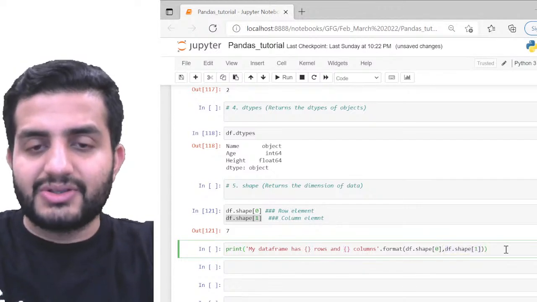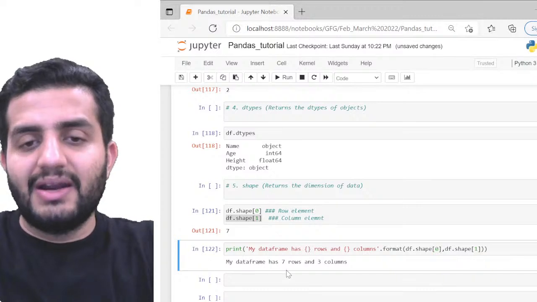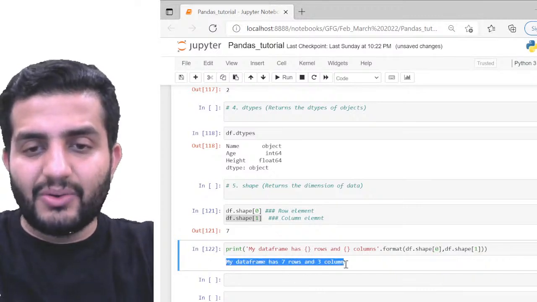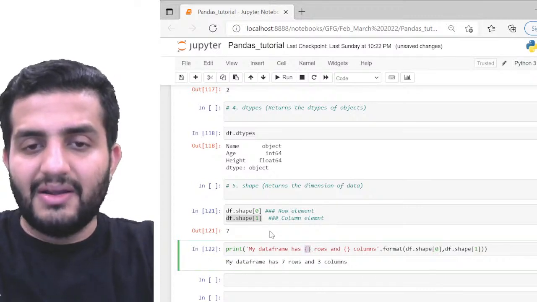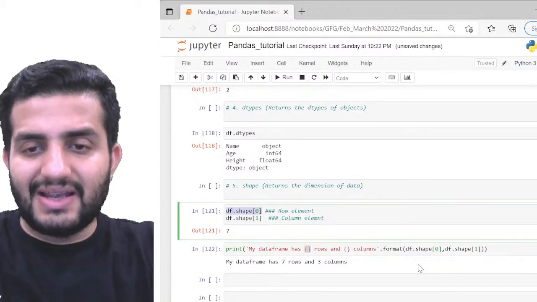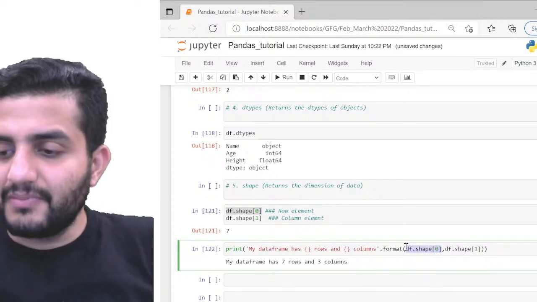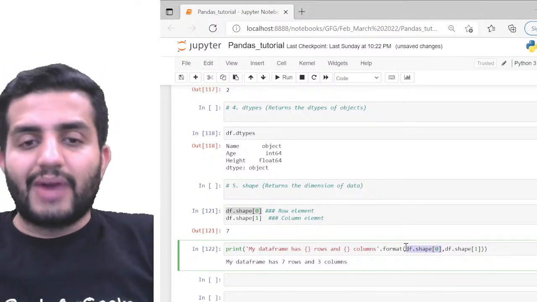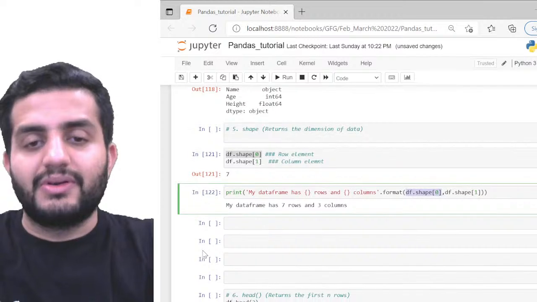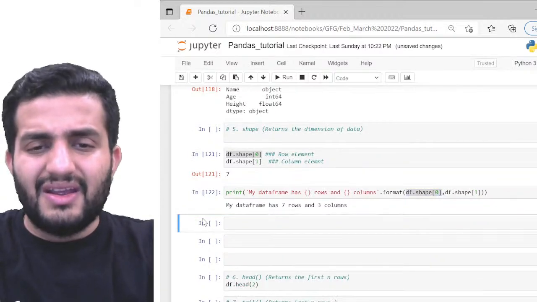Okay. So now you can see this. The print statement will give: my data frame has 7 rows and 3 columns. And 7 is nothing but my row element, which I'm passing as the first argument of my format statement. Again, an interesting way to write the print statement. So just keep a note of that as well.